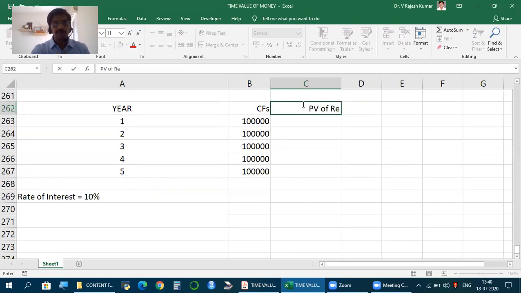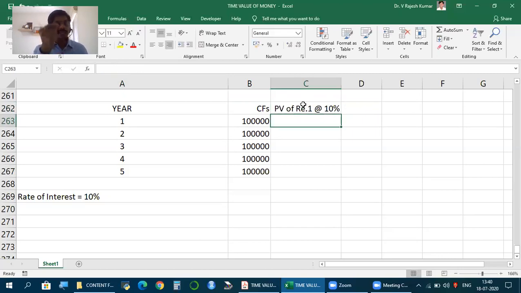Take present value of 1 rupee at the rate of 10%. Just calculate present value for 1 rupee at the end of each period. How to calculate? We have discussed. So, for the first year, 1 divided by 1 plus I, 10%. So, 1 plus I, 1.1.